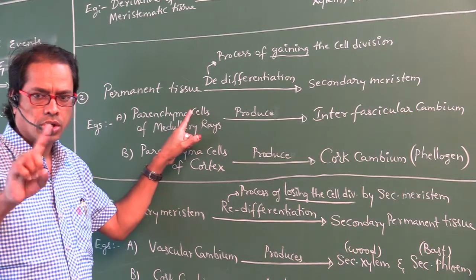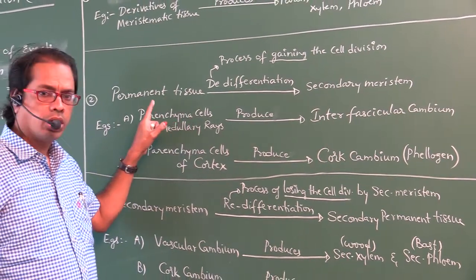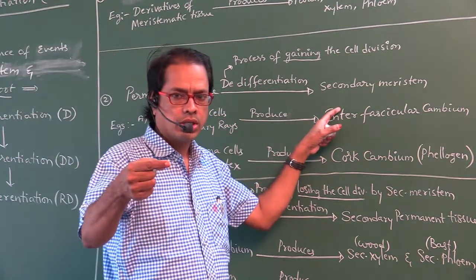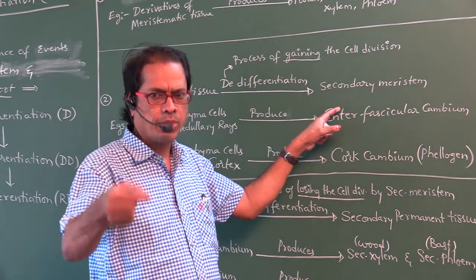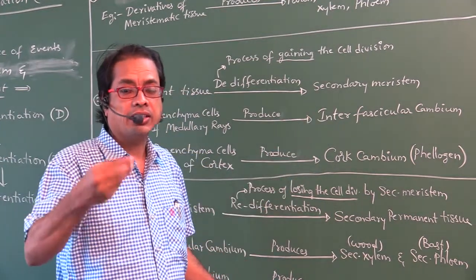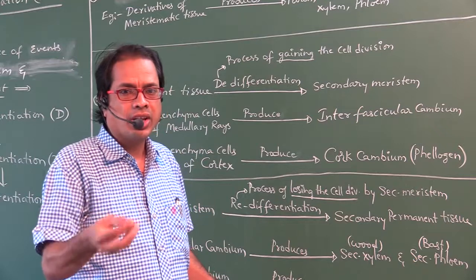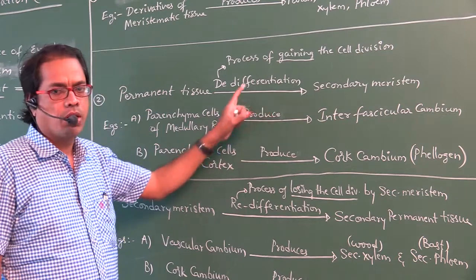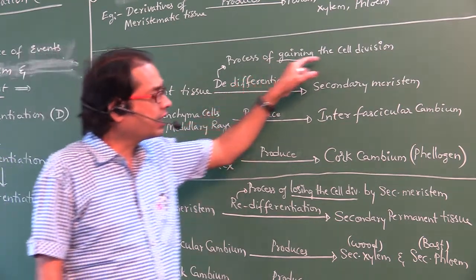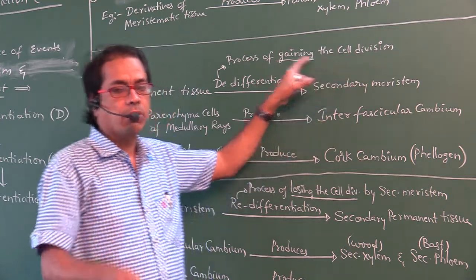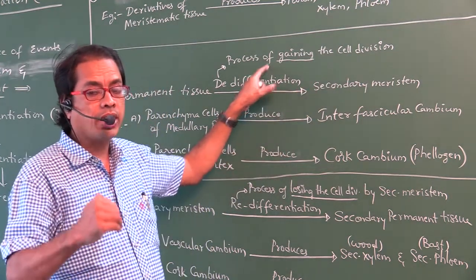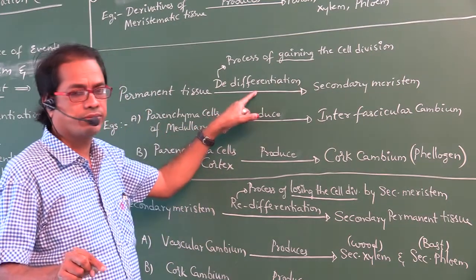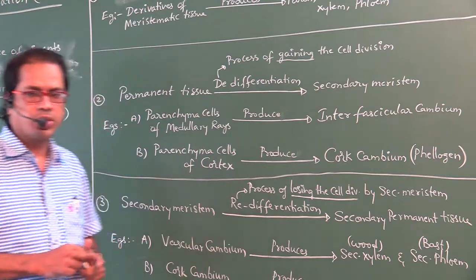Permanent tissue means not able to divide. Those are converted into secondary meristem, which is able to divide, that is, gaining cell division capacity. So gaining the capability of cell division by permanent tissue is called dedifferentiation. So what are the examples?